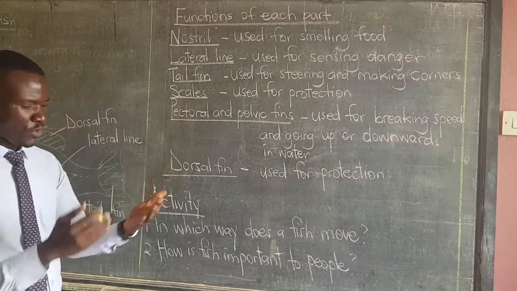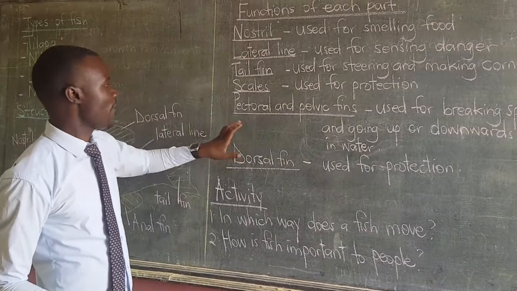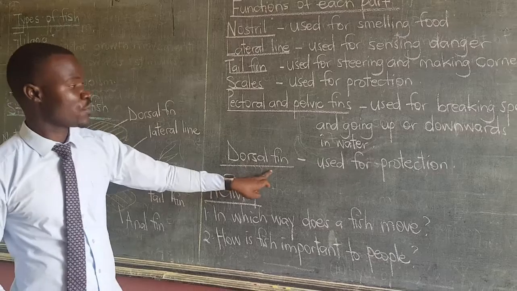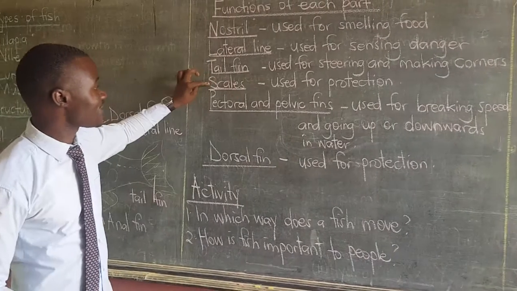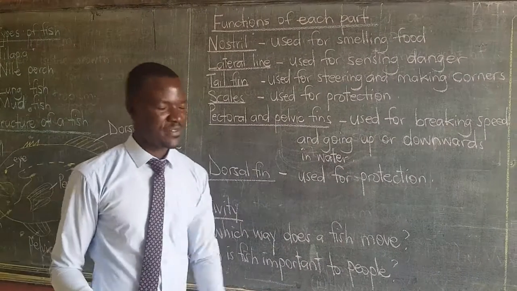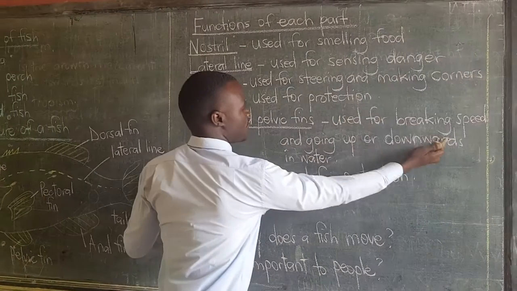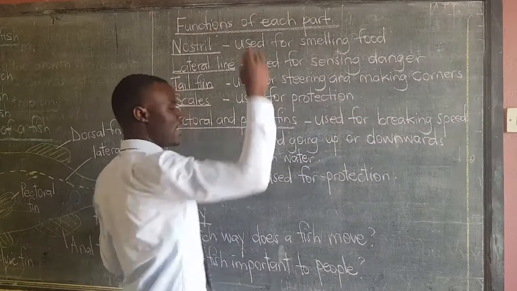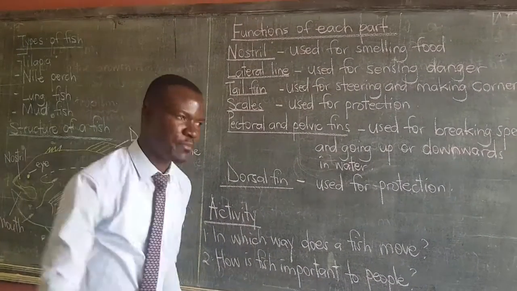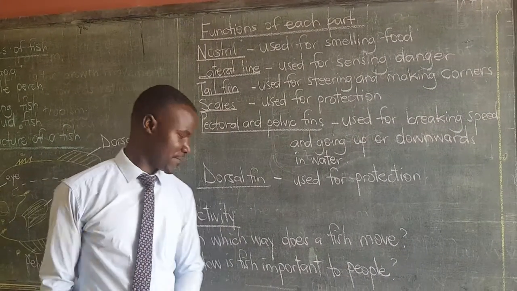The scales, you all know the scales of a fish. They are used for protection. However, we have another part that is used for protection, the dorsal fin. It is also used for protection as well as the scales. Then we have the pectoral and pelvic fins. They serve the same purpose of braking speed and going up and down. Whenever you see a fish swimming up and down in the water, it is using the pectoral and pelvic fins.